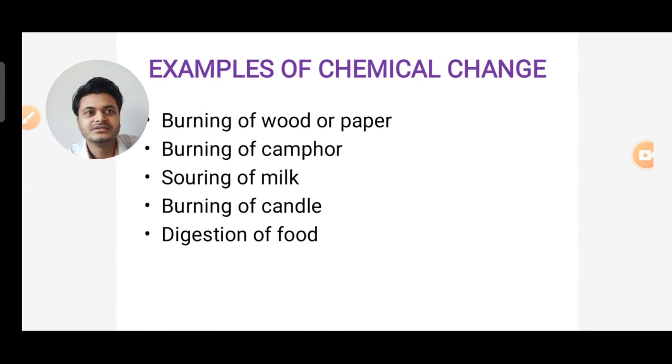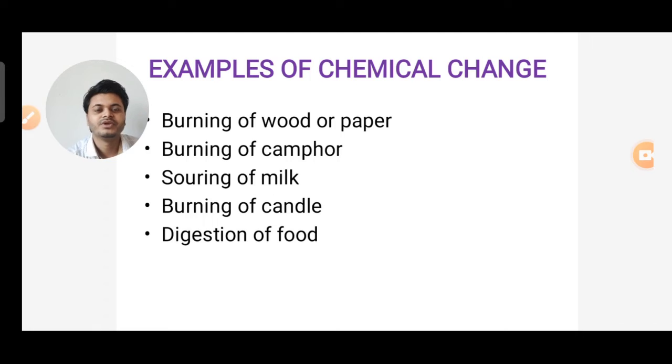So we can see here the examples of chemical change. One is burning of wood or paper, burning of camphor, souring of milk, burning of candle, and digestion of food.